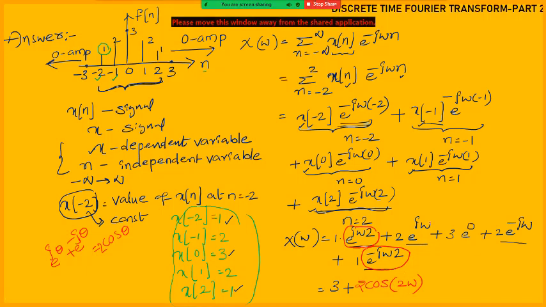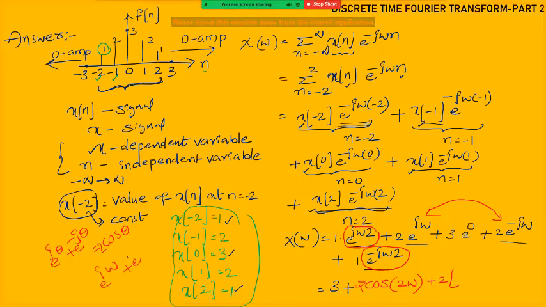Okay. Now you see these two. 2 e power j omega and 2 e power minus j omega. So I can take 2 common. Now what are the remaining things? E power j omega plus e power minus j omega.